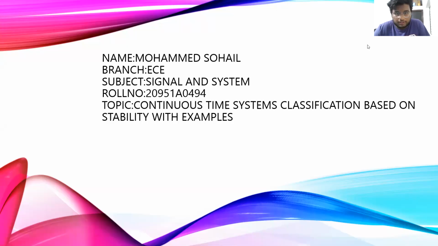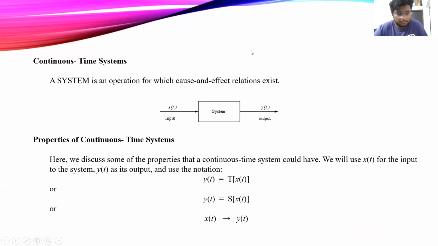Today my topic is continuous time system classification based on stability, with examples. Continuous time system: a system is an operation for which a cause and effect relation exists.